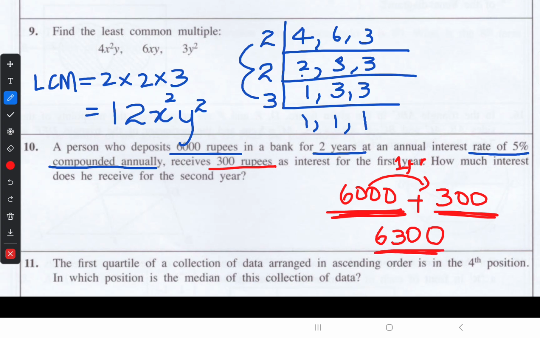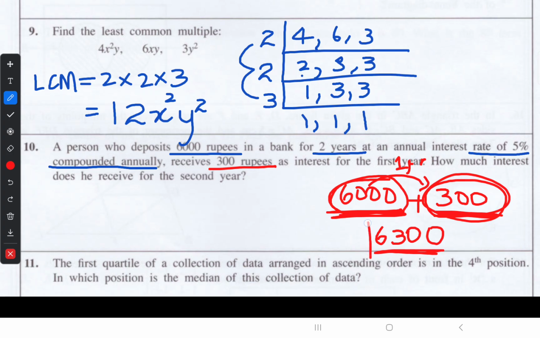For simple interest, every year they give the same amount of interest. But under compound interest, they offer the interest in an increasing manner each year. Increasing manner means they add the interest to your initial payment. After 1 year, 300 is added to our account.